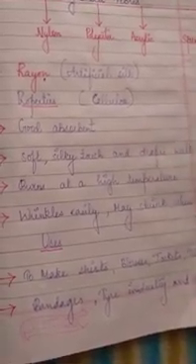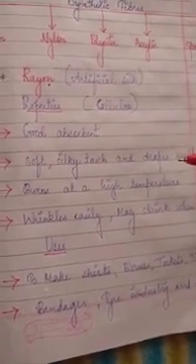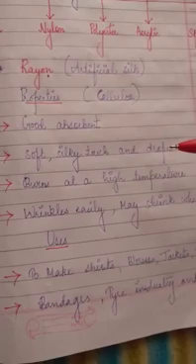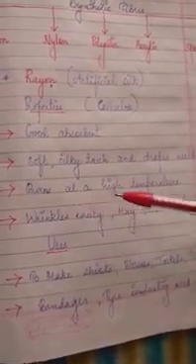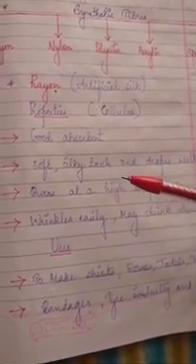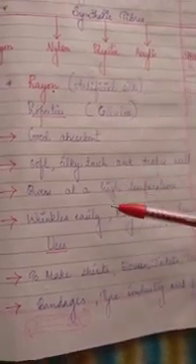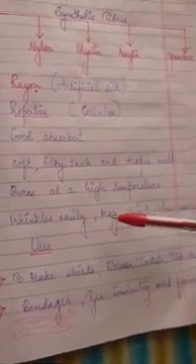So the clothes made of this fabric are very easy to wear. Next point is it burns at a high temperature, but it does not melt. And the last point is it wrinkles easily, may shrink.